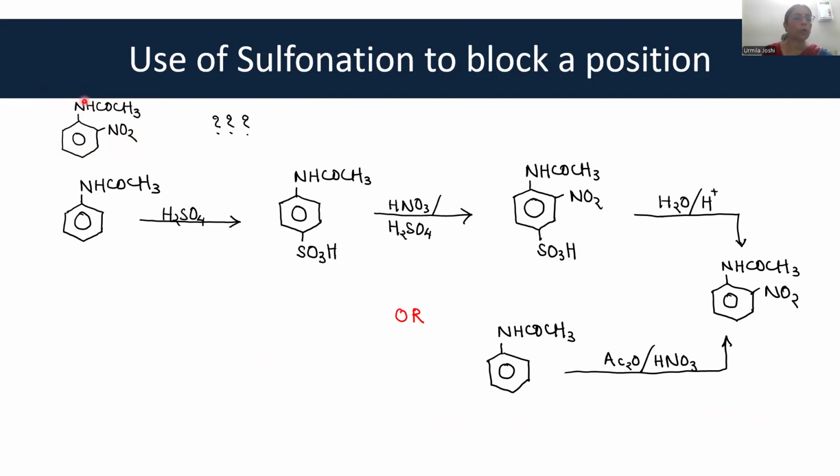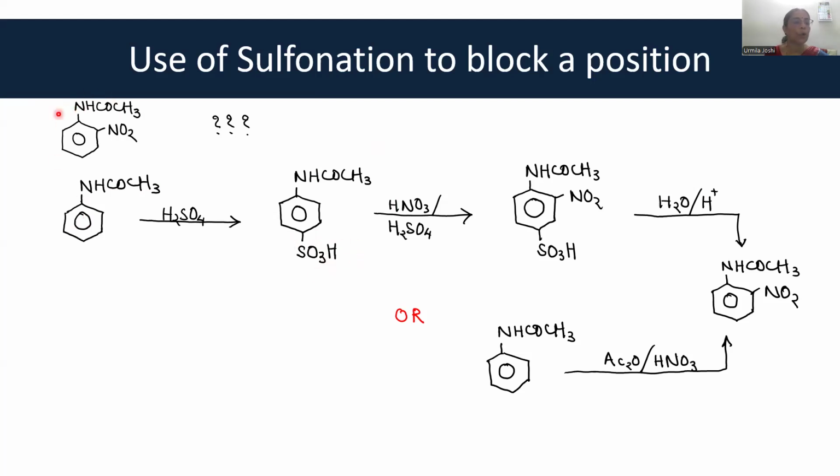But suppose you want ortho-nitroacetanilide as a starting material for some drug synthesis. What are you going to do? Just remember that if it is formed in 20%, that means 80% goes waste. 80% goes down the drain in your laboratory sink. So this is not a financially feasible reaction. What to do? There are other ways. And one way, if you remember, in the previous lecture, I had mentioned that sulfonation is the only reversible reaction. And this can be made use of.